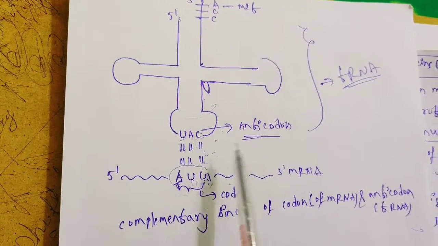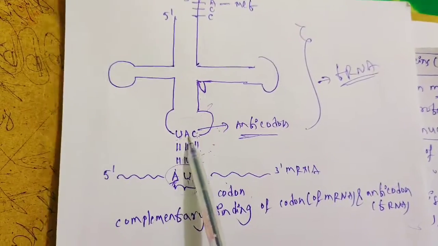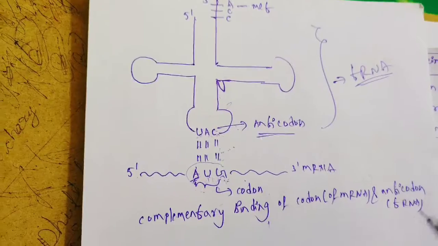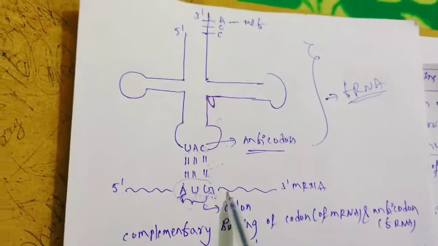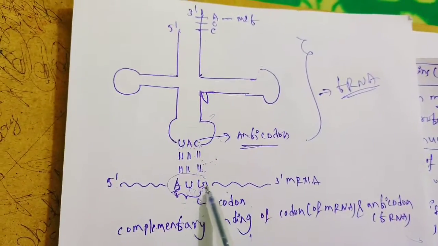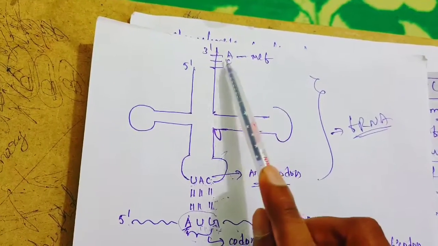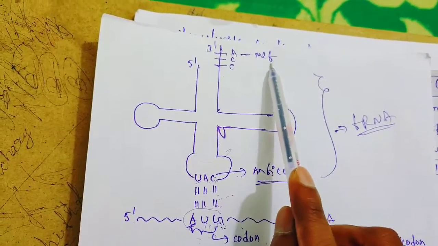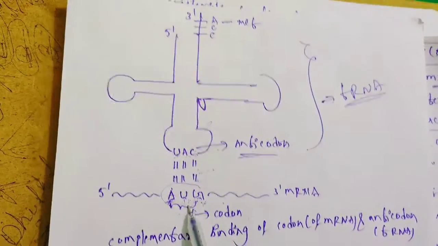present on mRNA. If it is any other codon, the anticodon will recognize it according to the nitrogenous bases present on the codon. The main thing is that the codon present on the mRNA decides which amino acid is to be attached to the tRNA. Here I am showing methionine, AUG. Here the AUG, these 3 letters, this is the codon.